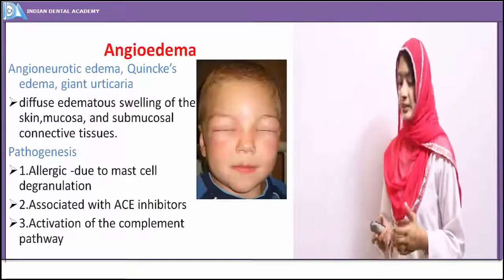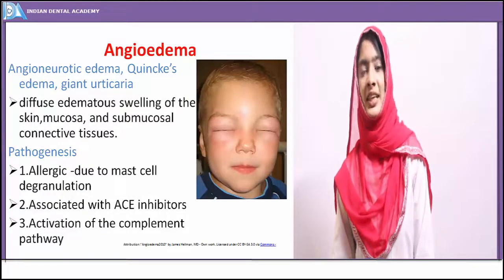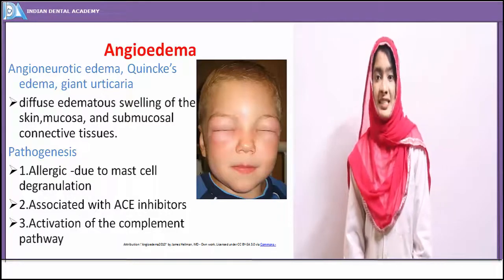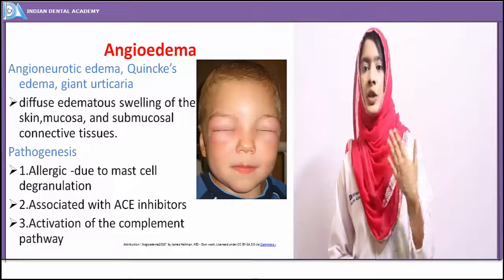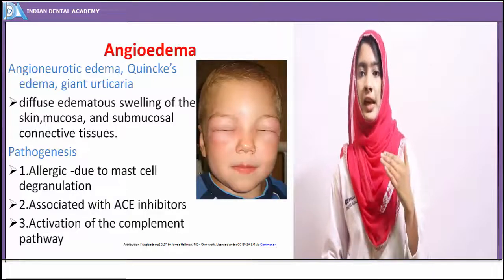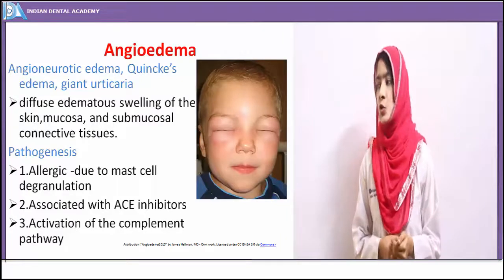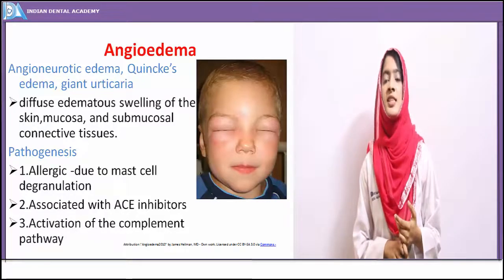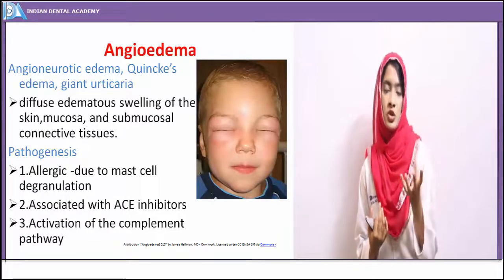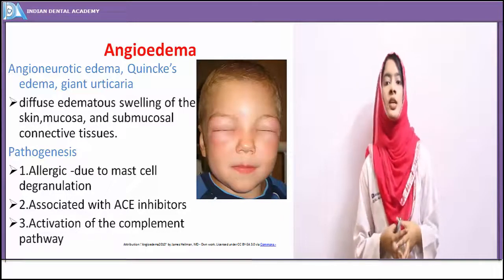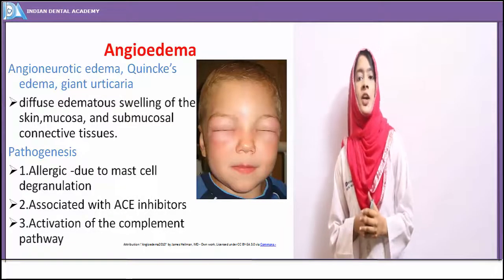Like that. Then we'll see the allergic diseases affecting the oral cavity. As I already discussed, allergy is the term which indicates a hypersensitivity to any specific material or allergen. So we'll study angioedema. Angioedema is also known as angioneurotic edema because along with the features of edema, the patient has a characteristic association of some neurological symptoms like confusion. So that's why the term angioneurotic edema has been used. It is also called Quincke's edema or giant urticaria.